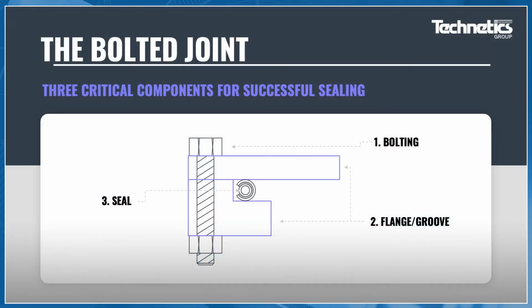A common question we receive at Technetics is why we do not provide torque values for our designs. The answer to that lies in the understanding that we are providing a component in a sealing system. The system being the joint, which consists of a bolt or some fasteners, the flange, which is the customer hardware, and the Technetic seal. These three high-level components work in conjunction to create a joint, and that joint is your sealing system, which is the thermomechanical system attempting to elicit the fluid response that is a leak rate.